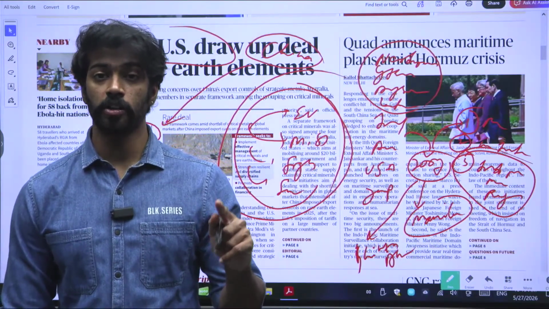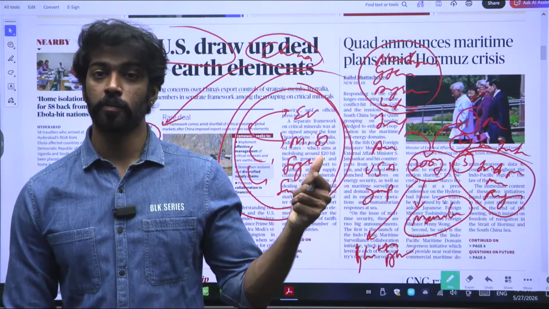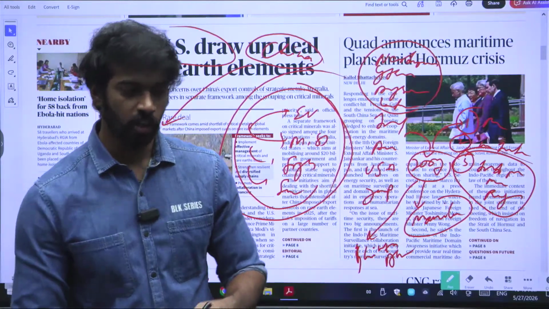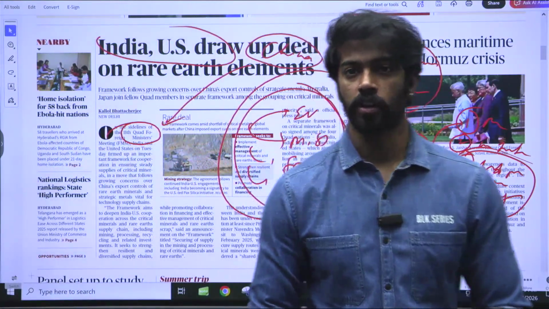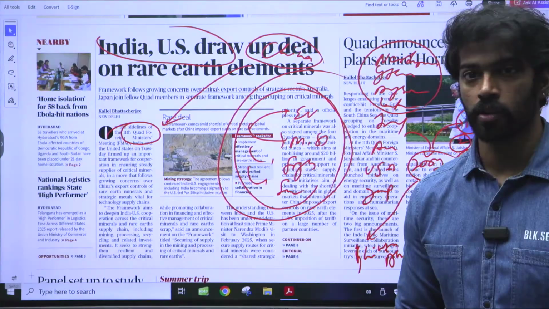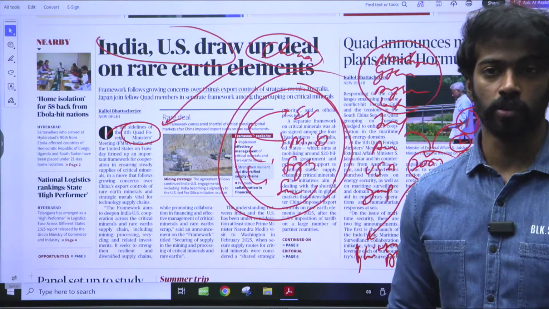And who is the main dominant country that is present in rare earth elements? It is China. Obviously, if China has a high amount of power, what will happen? It will be able to disrupt the global economy.